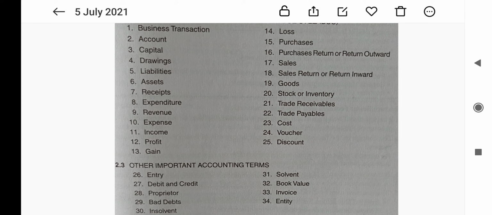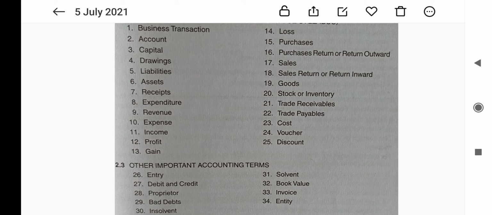Then the next one is trade payables. It refers to the amount payable for purchase of goods or services taken in the normal course of business. It includes both creditors and bills payable.